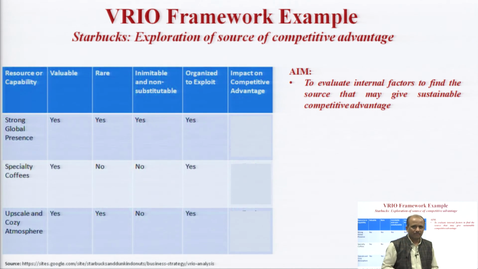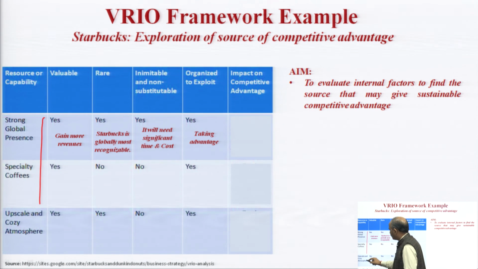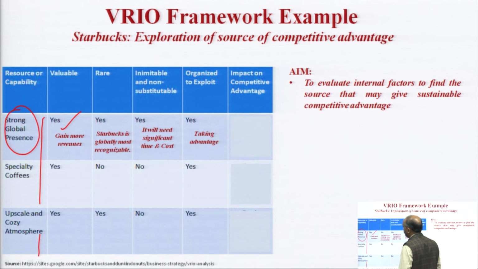Now this is one example of Starbucks. I'll take you through this example a little fast. Here we have considered three capabilities of Starbucks: strong global presence, specialty coffee, and upscale and cozy atmosphere. Take them one by one. Strong global presence. Is it valuable? Yes, it is valuable because with the help of it the company is generating more value. Is it rare? Starbucks is global and the most recognizable. So it's rare. However, competitors also exist, but they are not globally recognizable in all places. So in that manner, it is rare.